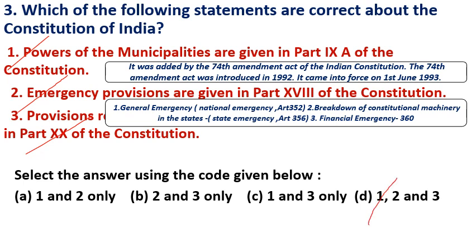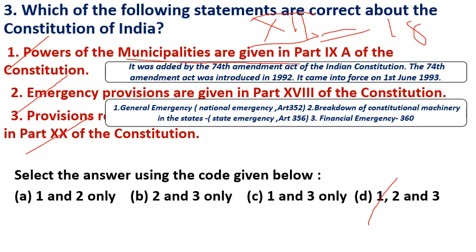Answer is D. Municipalities were added to the Constitution by the 74th Amendment Act of 1992, which came into force on 1st June 1993. The 74th Constitutional Amendment Act added a new part, that is Part 9A, and a new schedule, that is the 12th Schedule. The 12th Schedule has 18 subjects. Next, emergency provisions. Part 18 of the Indian Constitution, Articles 352 to 360, deals with 3 types of emergencies.